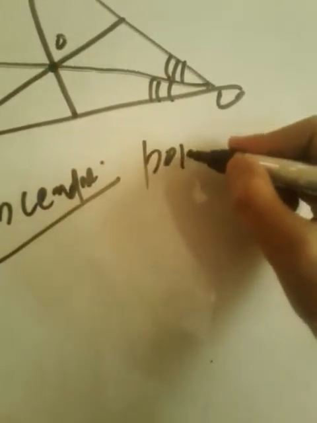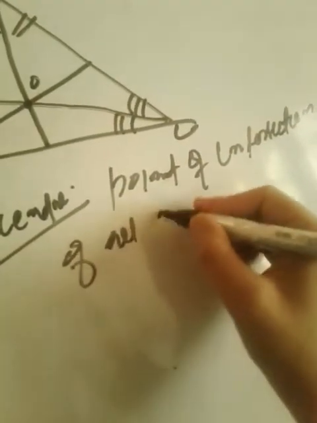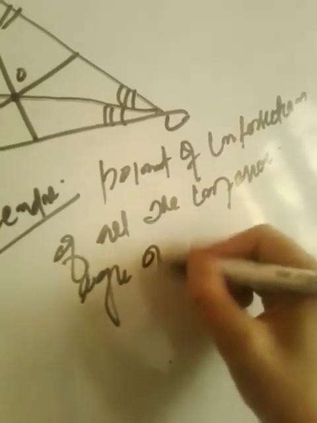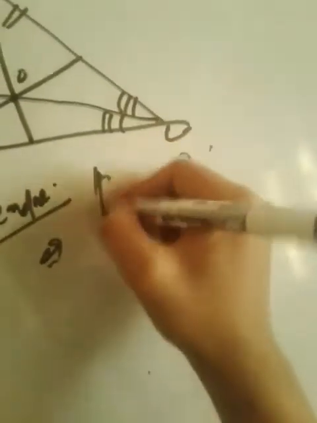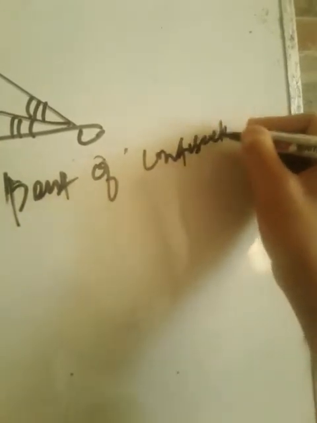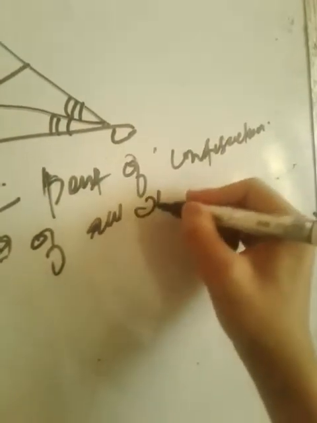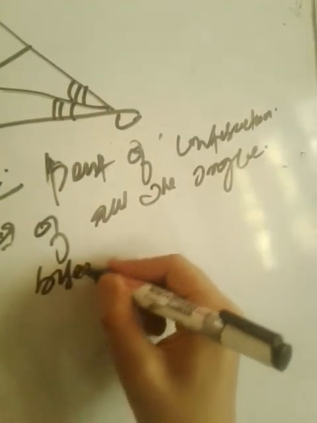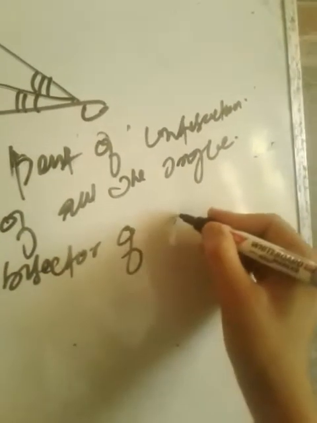Point of intersection of all the angle bisectors of the interior angles of a triangle.